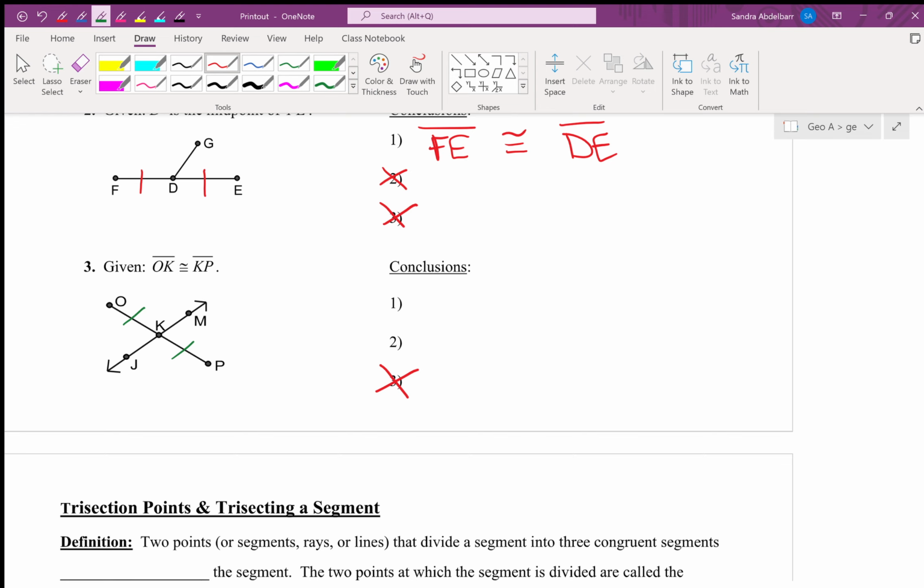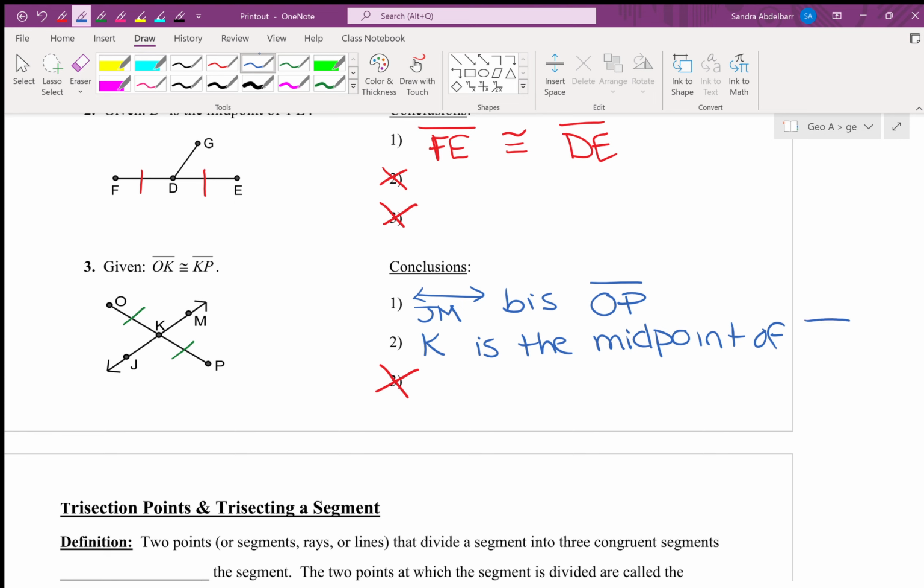Excellent. So we can say line JM bisects segment OP. Beautiful. So here JM is the knife. JM is the knife, OP is getting chopped. K is the midpoint of OP. Excellent. The next conclusion is K is the midpoint of segment OP.